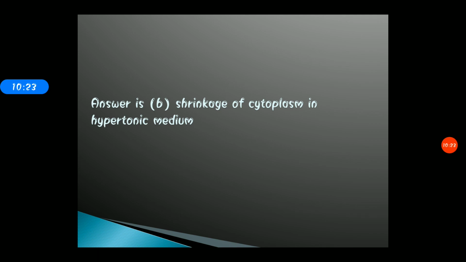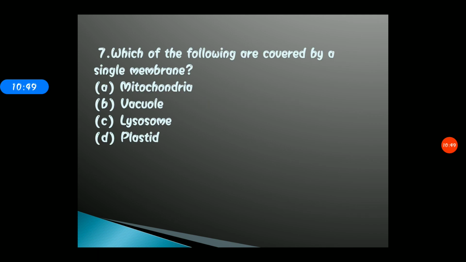of the cell contents. Okay, what will the cell contents do? Now if we are talking about a plant cell, basically a plant cell has a cell wall. So here the cell membrane contracts and cell contents move away from the cell wall. So this phenomenon, when a plant cell is placed in a hypertonic solution, is termed as plasmolysis. Clear?